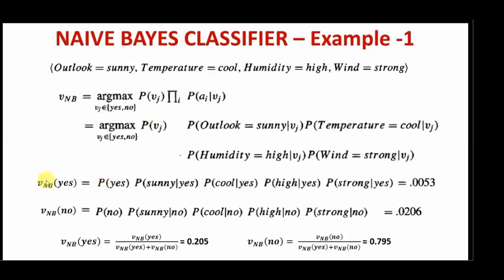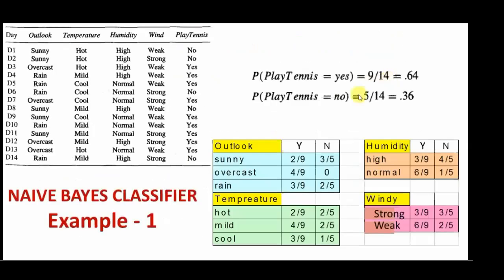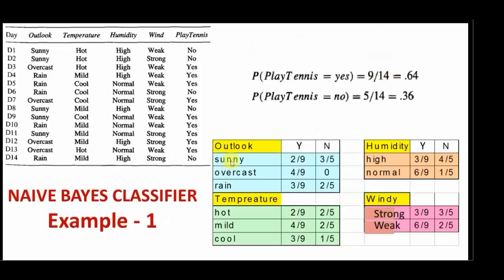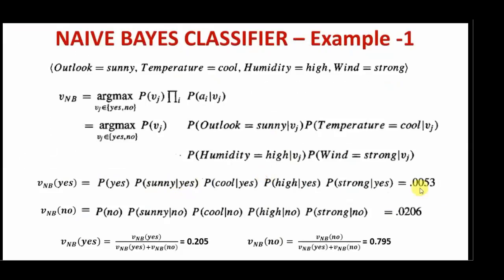So VNB of yes is always equivalent to probability of yes, that is Vj is replaced by yes here, and this Vj should be replaced by yes, and so on. So probability of sunny given Vj, that is yes, probability of cool given yes, probability of high given yes, probability of strong given yes. So we need to put the values what we have calculated in the previous slide. That is probability of yes is equivalent to 9 by 14, and the probability of sunny given yes is equivalent to 2 by 9. Similarly, we need to put all the values here. We will get the answer as 0.0053.